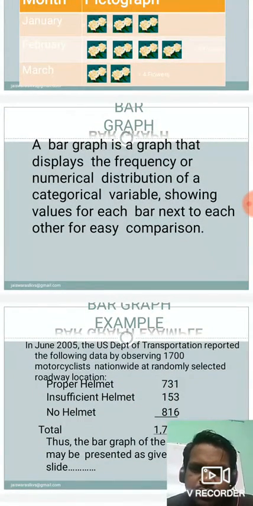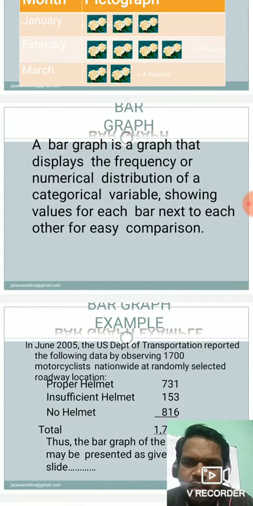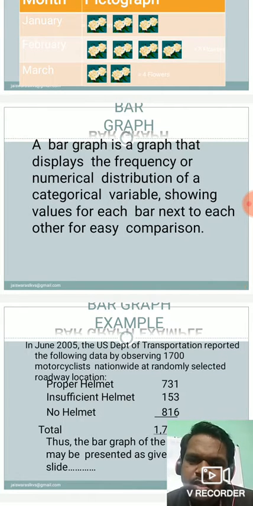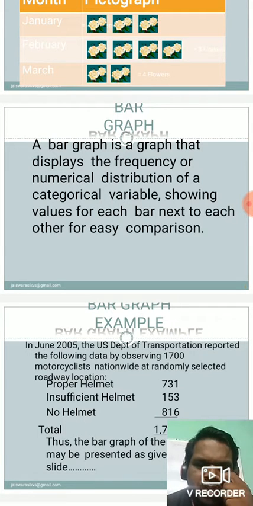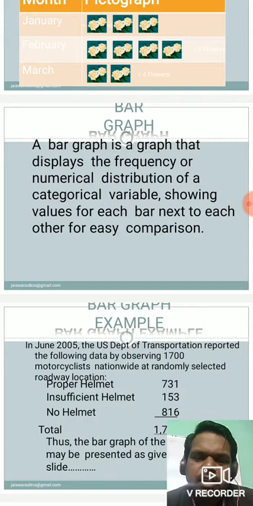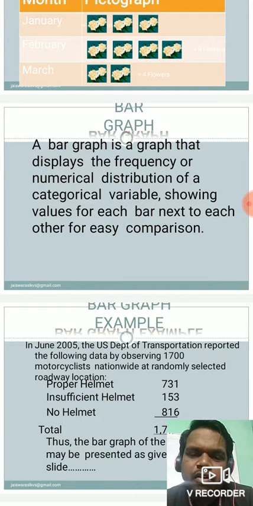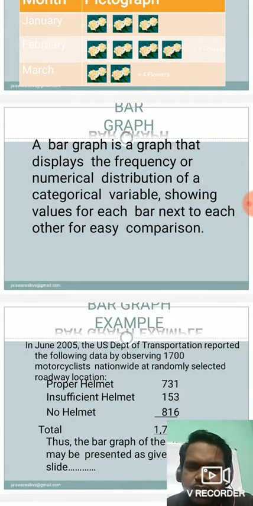Now the next one will be bar graph. What do you mean by a bar graph? Children, a bar graph is a graph that displays the frequency or numerical distribution of a categorical variable, showing values for each bar next to each other for easy comparison. Actually, the meaning of bar is a rectangular shape. So the graph which is represented by using a rectangular bar is said to be bar graph.